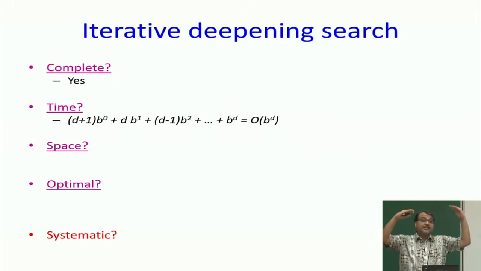Why b? Because at the first level, I have b nodes. At level 2, at depth 2, I have b square nodes, and then they are going to be touched d minus 1 times. So, I create this series called arithmetico-geometric progression. There is both an arithmetic part, d plus 1, d minus 1, and a geometric part, b square, b cube, and so on.